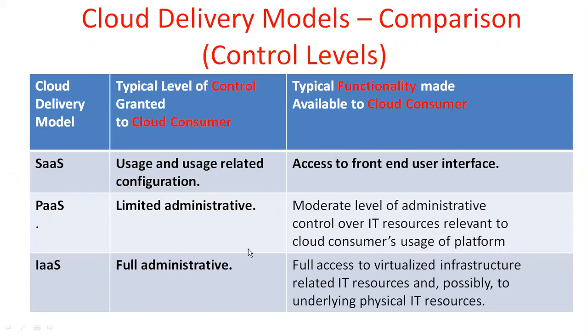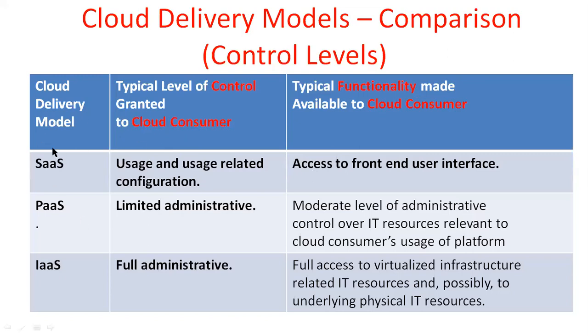Here we represent it based on control: how the user controls these services, and the level of control and functionality available to the consumer, meaning the users.